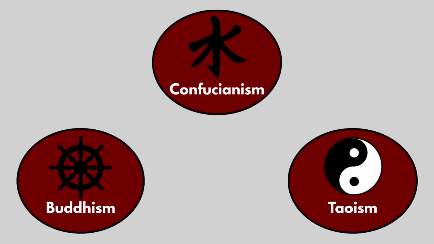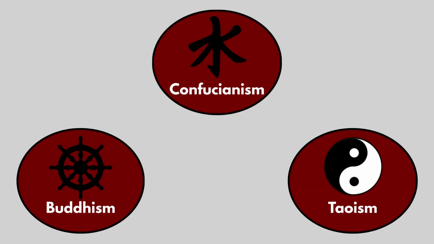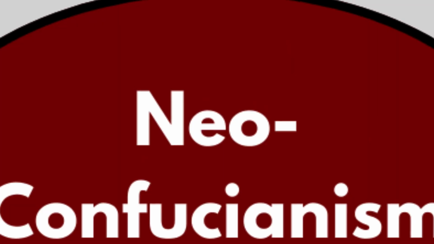One of the best places to start with understanding China is by understanding all of its cultural traditions. These 3 religions or philosophies are the cornerstones of Chinese culture in the period: Confucianism, Buddhism, and Taoism. Confucianism and Taoism are indigenous to China, but Buddhism moved into the region and, along with being popular on its own, created syncretic religions like Neo-Confucianism. Understanding how these religions intersected in China is the first step to understanding the Song Dynasty.